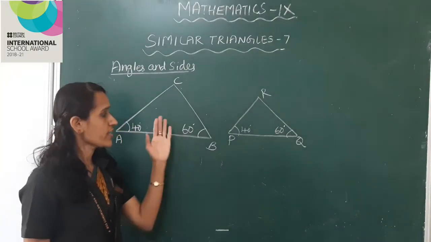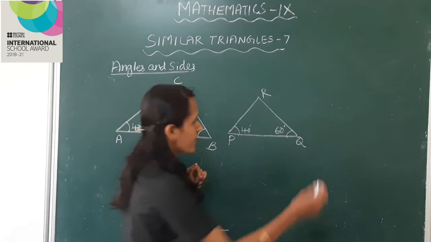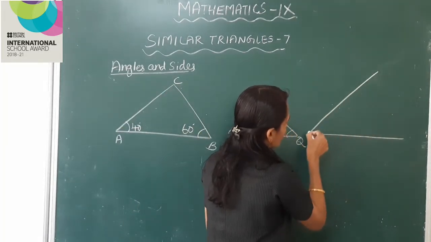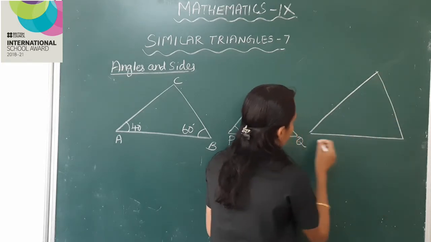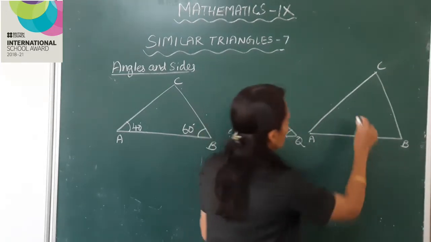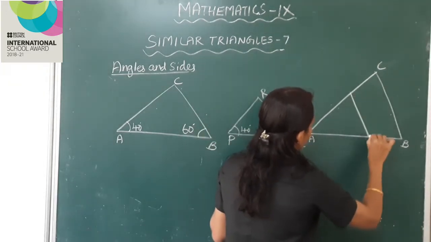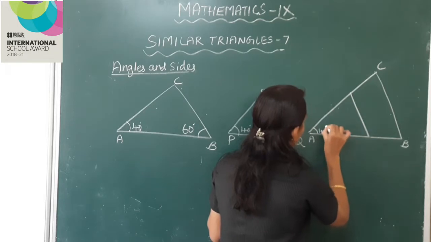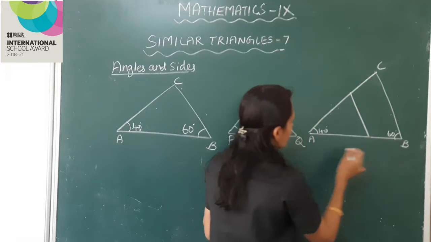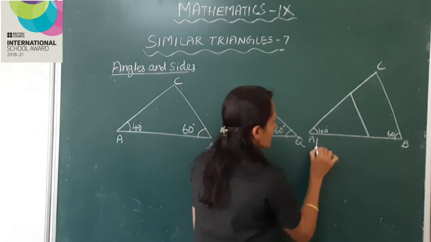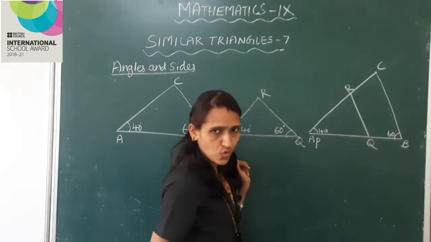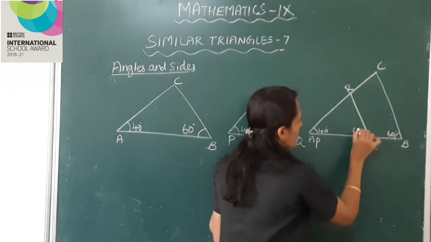Now, I am going to arrange these two triangles like this. A, B, C. Angle A is 40 degree, B is 60 degree. This small triangle, this is P, this is Q, R. Angle P is 40 degree and angle Q is 60 degree.